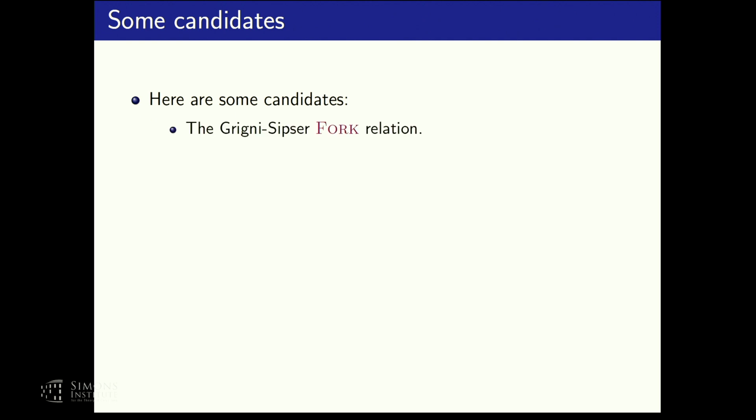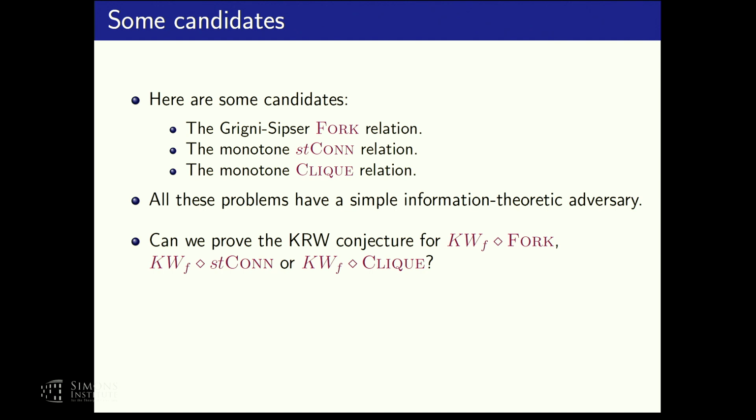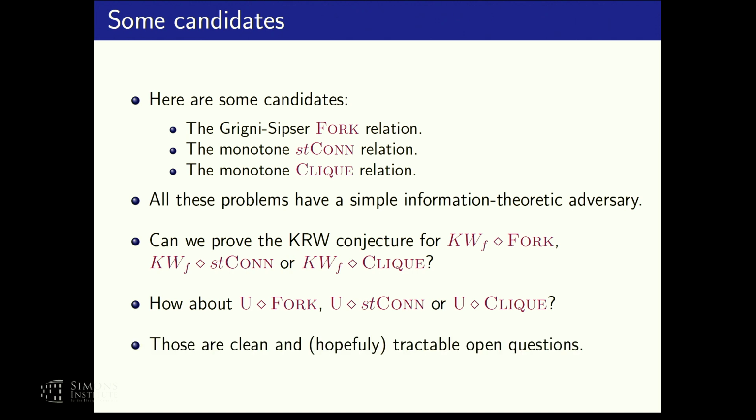So here are some candidates I have in mind. The Karchmer-Wigderson fork relation, the monotone ST connectivity relation, the monotone clique relation. I won't have time to describe them, but they are very simple problems that have very nice and clean adversaries that you can find in textbooks such as the textbook of Jukna or of Kushilevitz and Nisan. So can we prove composition results for those relations? Or maybe even just composition results with the universal relation? I think these are very good, nice and clean and hopefully tractable open problems that we can work on.